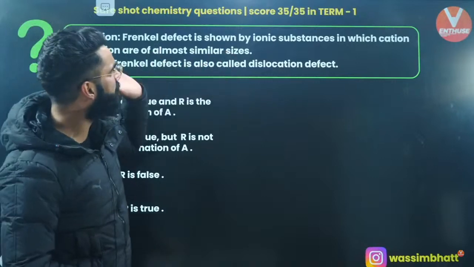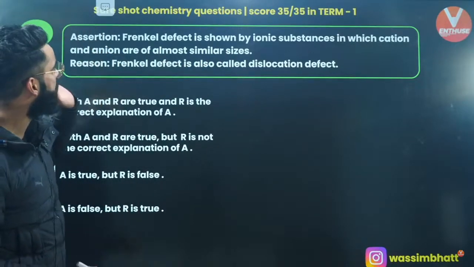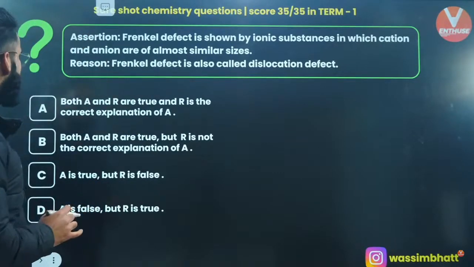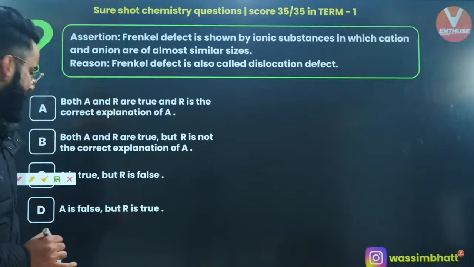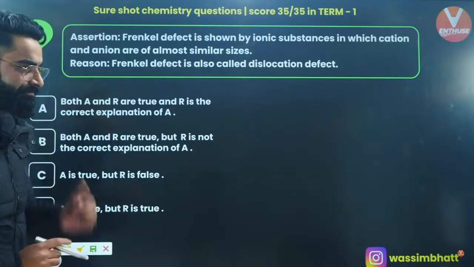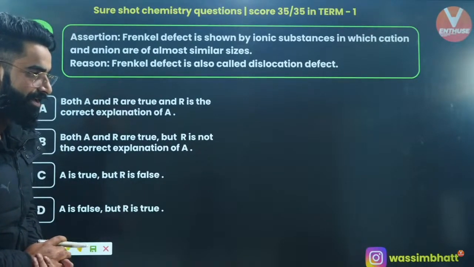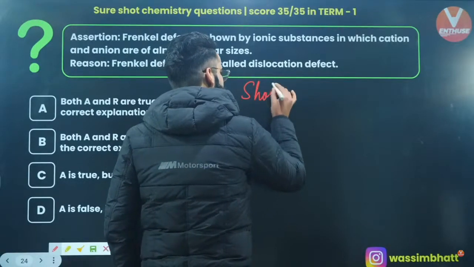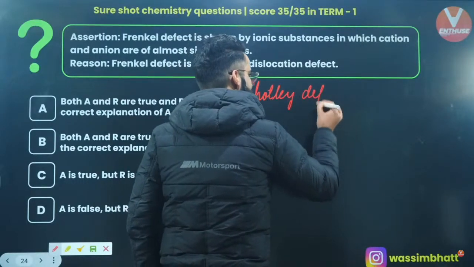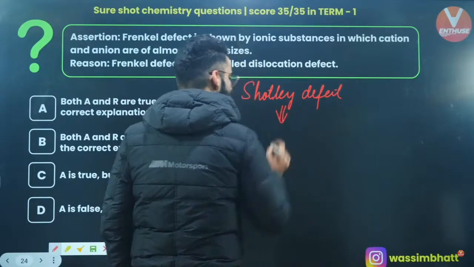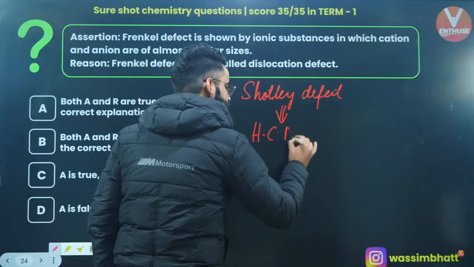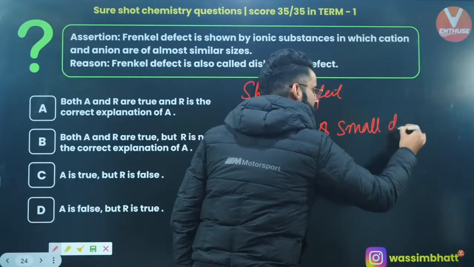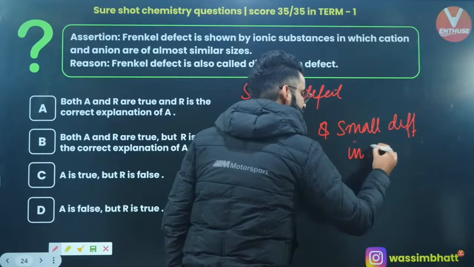Frenkel defect is shown by ionic substances in which cation and anion are of almost similar size. Do you think this is right? Let me know fast, quickly. Okay, let me just tell you. Schottky defects are shown by the compounds which have a high coordination number and a small difference in the size of cation and anion.